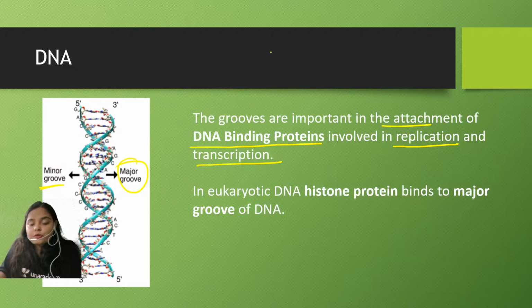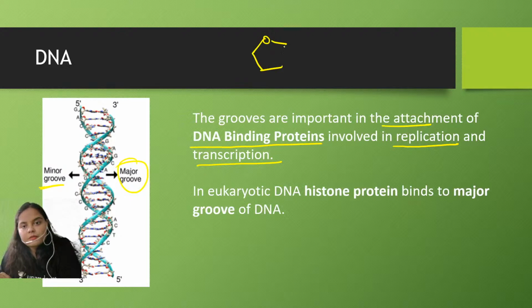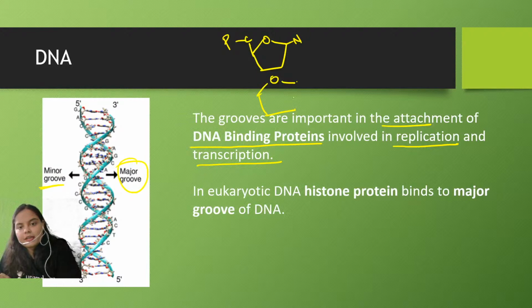So those who still do not know what a double helix is: DNA is a polymer of nucleotides, and what is a nucleotide? A nucleotide is formed by a structure like this. Here at this carbon, phosphate is present and here is the nitrogen base. So this is a typical structure of a nucleotide, and when these nucleotides combine together,